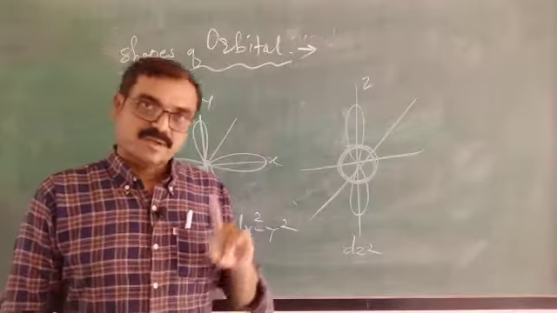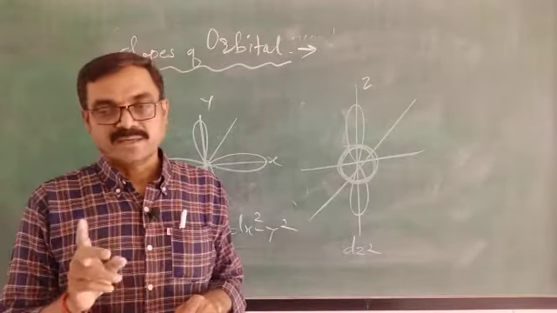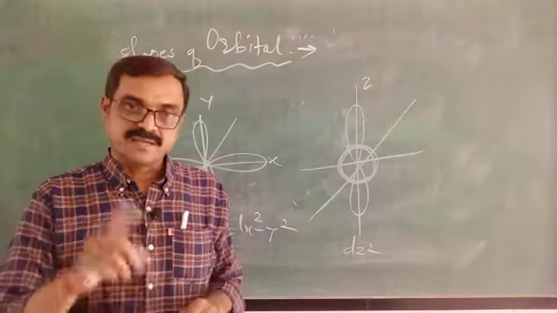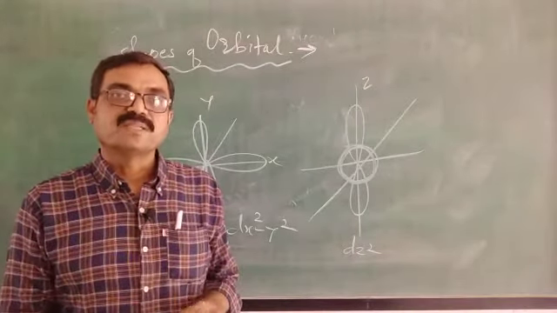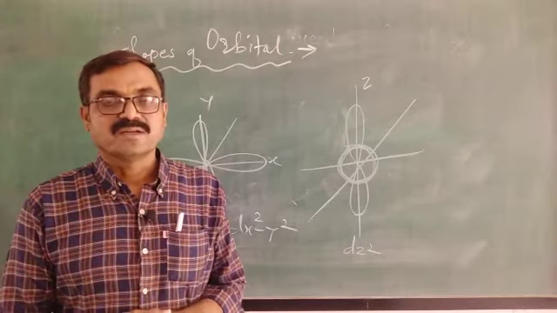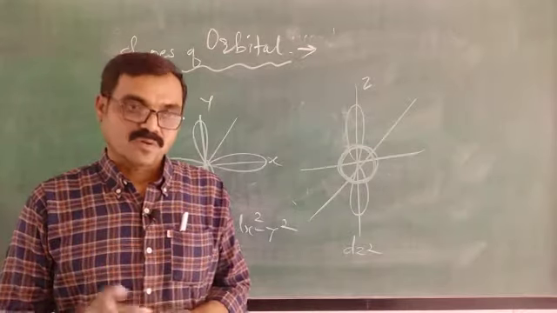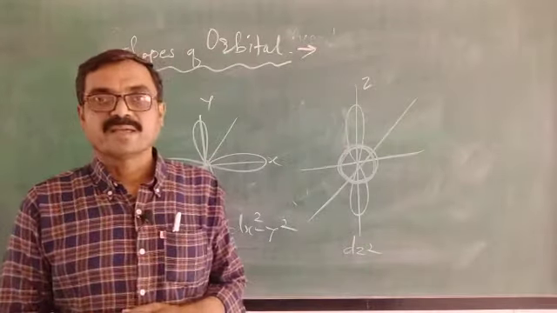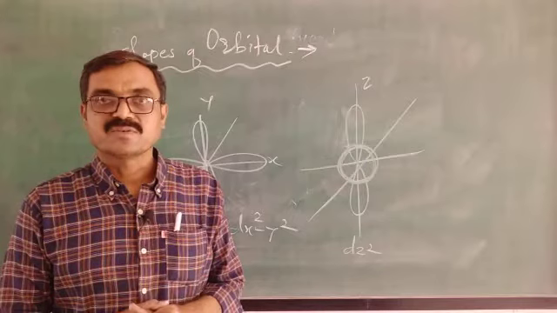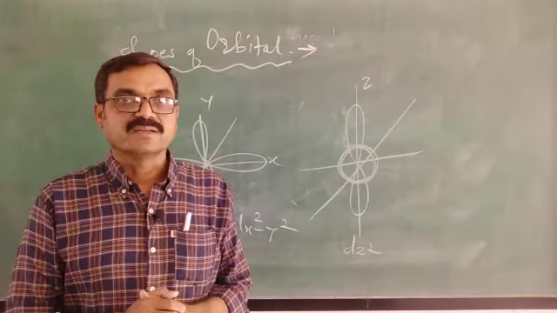Dyz means between y and z and perpendicular to that. Then dxz means between x and z and perpendicular to it. In this way, double dumbbell shape. And dx square minus y square is along x and y axis, and dz square along z axis, but electron density is more at the center.